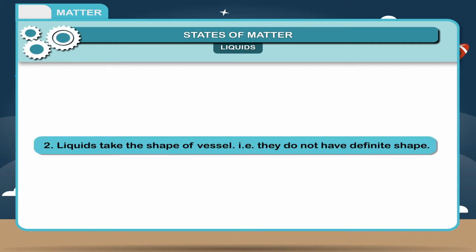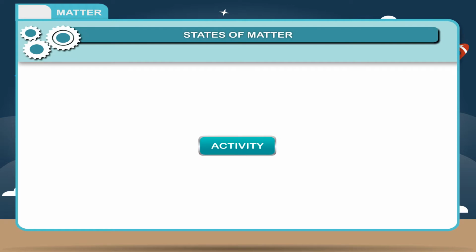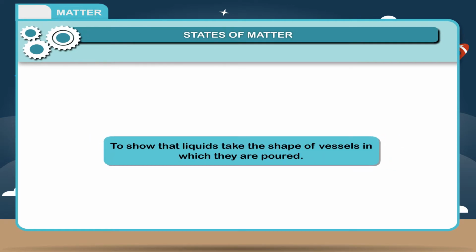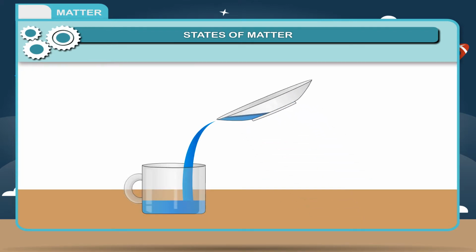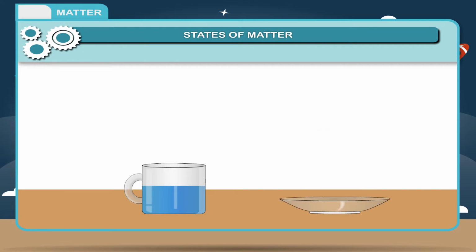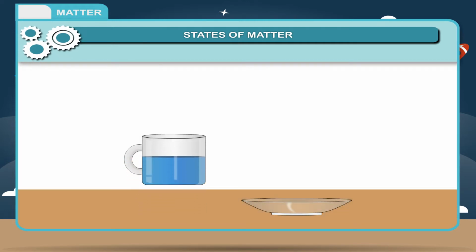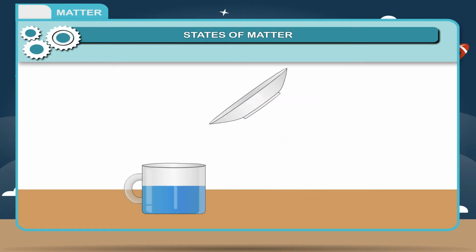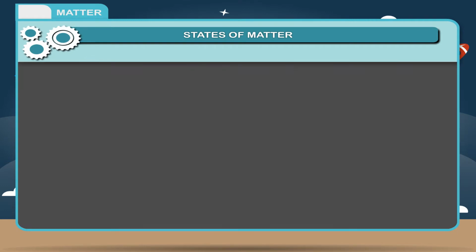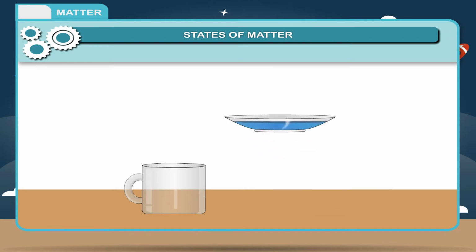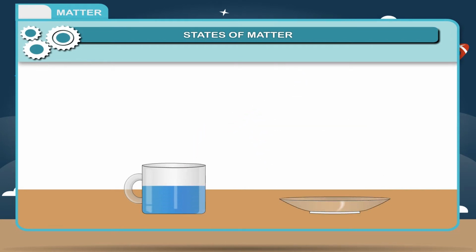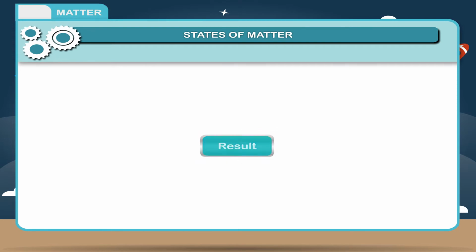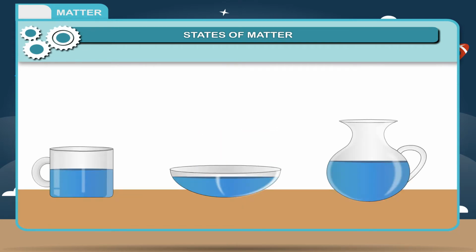2. Liquids take the shape of vessel. That is, they do not have definite shape. Activity. To show that liquids take the shape of vessels in which they are poured. Take a coffee mug and fill it with water. It takes the shape of coffee mug. Now transfer the water from coffee mug to a round deep plate. Again, pour the water to a cup. It takes the shape accordingly. Observation. Water takes the shape of container when it is poured into it. Result. Liquids do not have definite shape.